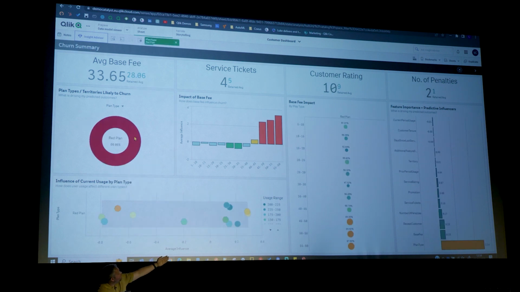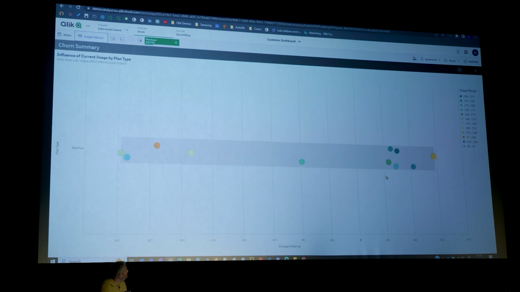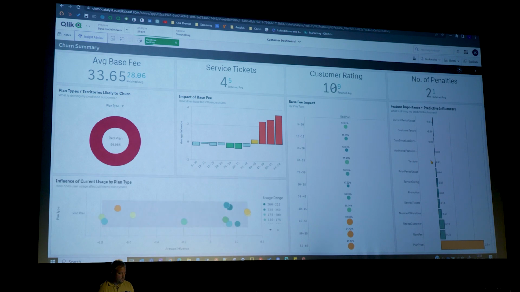And as you can see on the bar chart on the far right hand side, attributed to the most, the biggest driver in terms of feature, the plan type, certainly stands out as being the big issue. As we can see here on the left, sorry, the influence by current plan type. Large data usage is likely to cause a customer to churn. They use the data, they get a penalty, they get annoyed, they're gone. Right, the red plan I need to focus my efforts on.